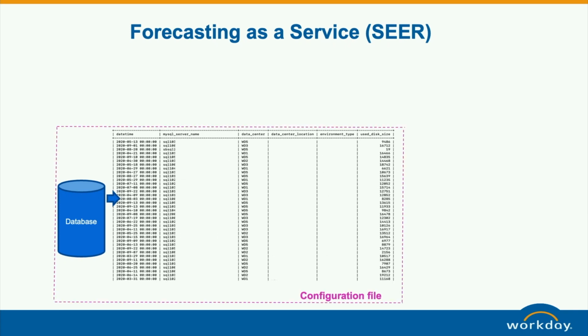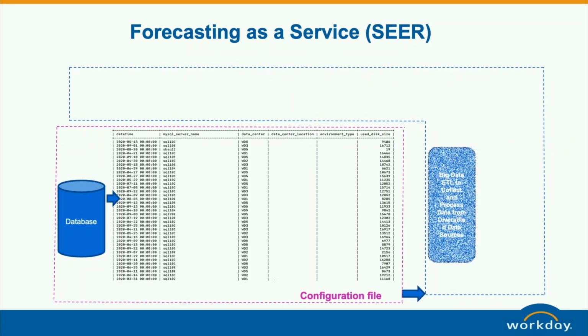Here is something to explain how this works exactly. For example, in the configuration file, they can specify where the data is located: this database, this schema, and this table. They tell the service, okay, I want the forecasting for this table, for this metric, and here is my model ID, the combination based on this. Once that information is given, the configuration is set.